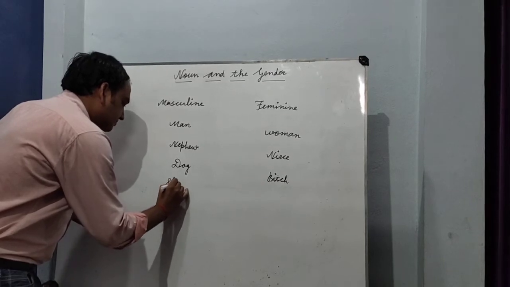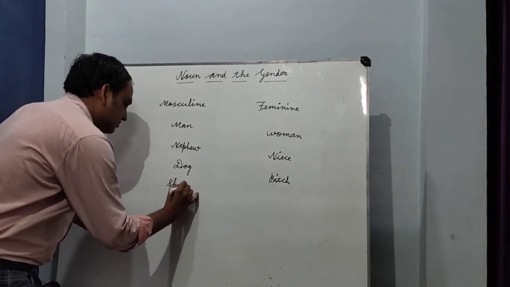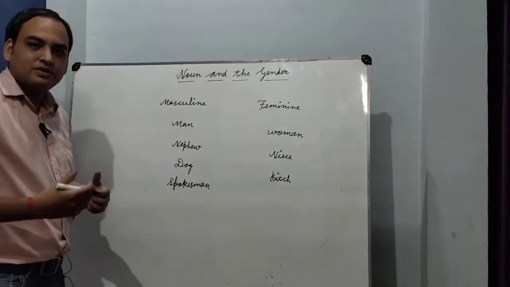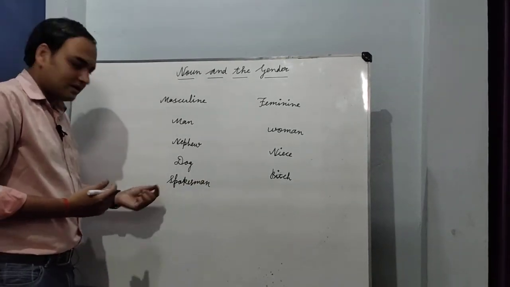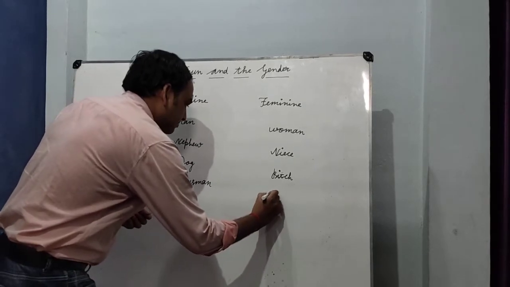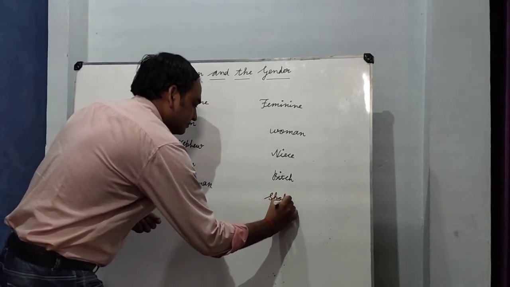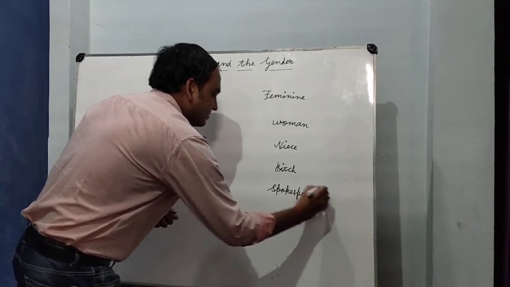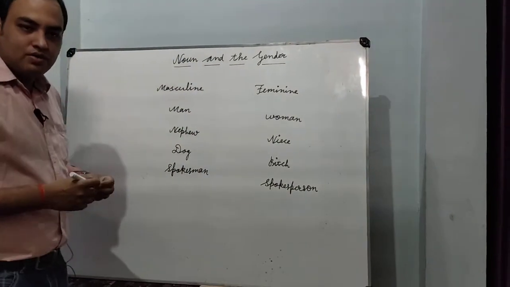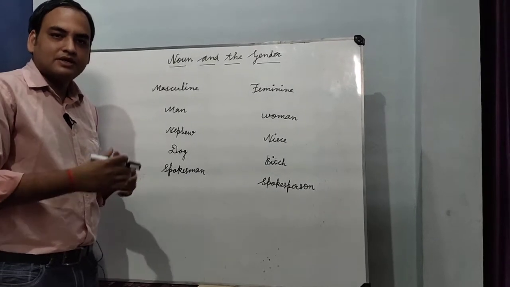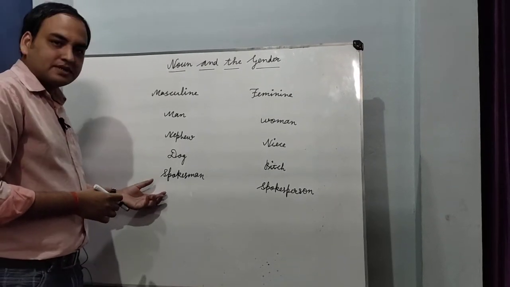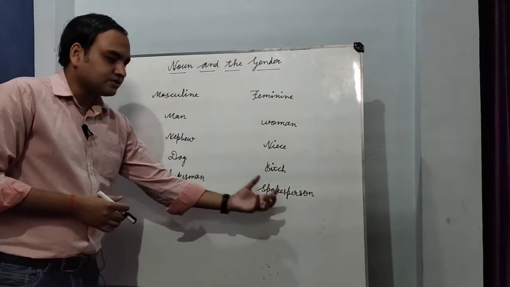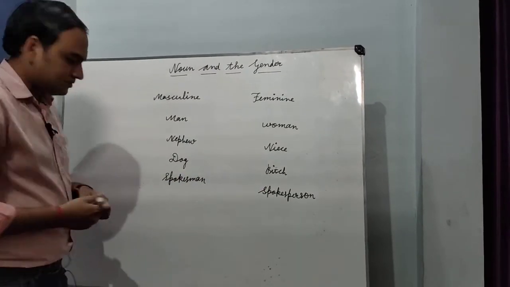Spokesman. Who is a spokesman? A person who speaks. It represents man. And spokesperson. Who is a spokesperson? A female who is speaking at any events. So spokesman is a male and spokesperson is a female.